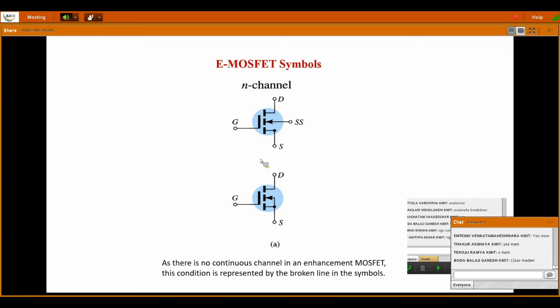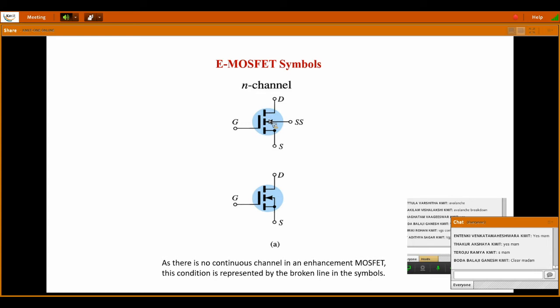Okay, so we have to create a channel in enhancement MOSFET. A channel is created when the external supply is given. Okay, so since there is no channel present in enhancement MOSFET, if you see the symbol of E-MOSFET, there are gaps. Okay, there is a break line. There is a break in between these lines. Okay, this represents the broken channel. Remember this, all of you. You may get an objective question in enhancement MOSFET. Since there is no channel available readily, we need to create a channel for conduction to take place.